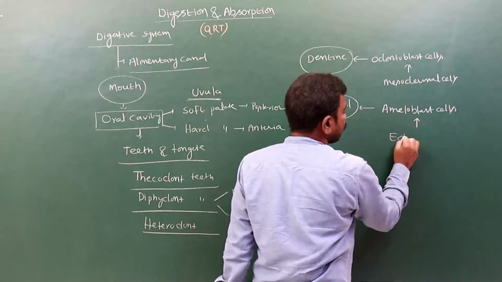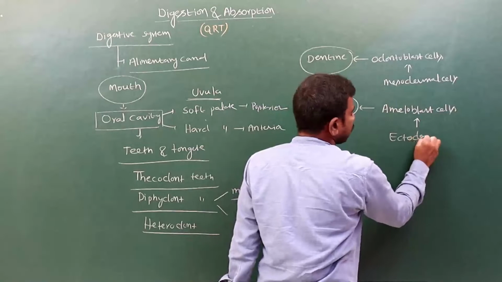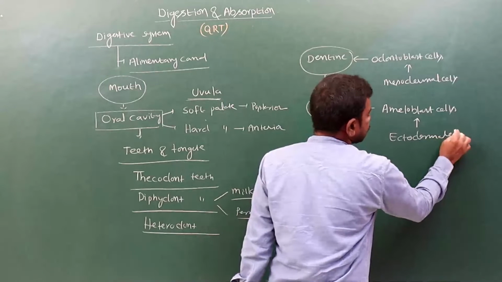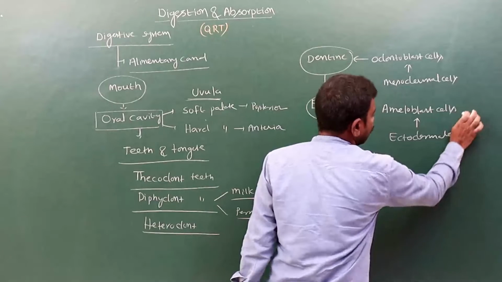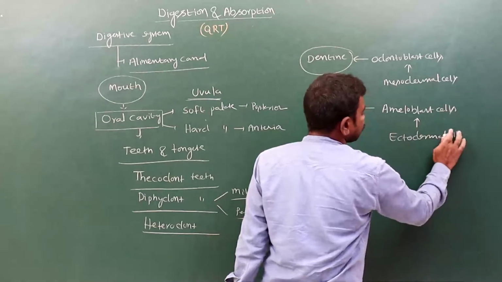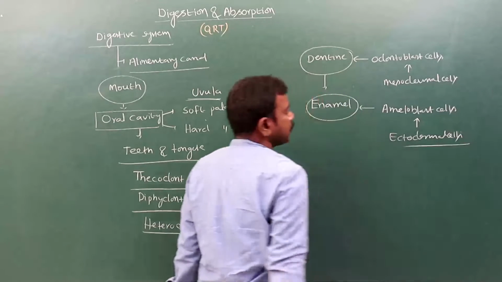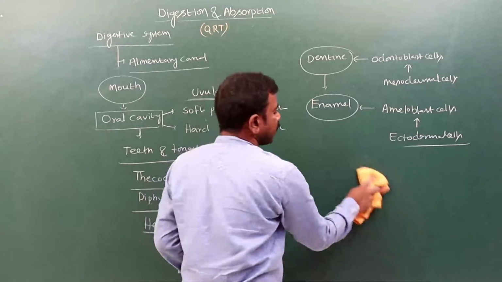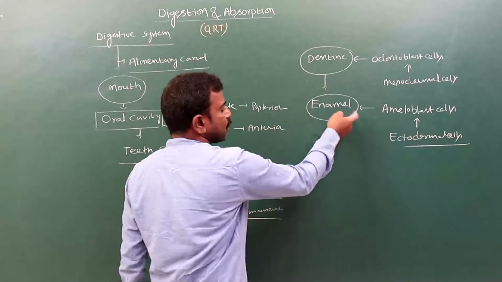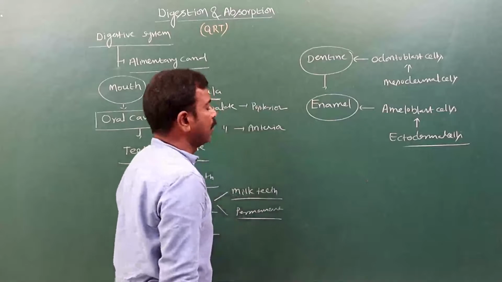These ectodermal cells produce the ameloblast cells, and the ameloblast cells produce the enamel.